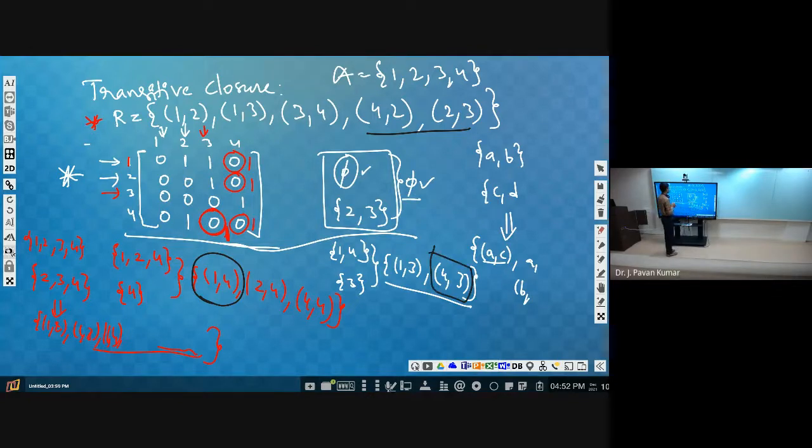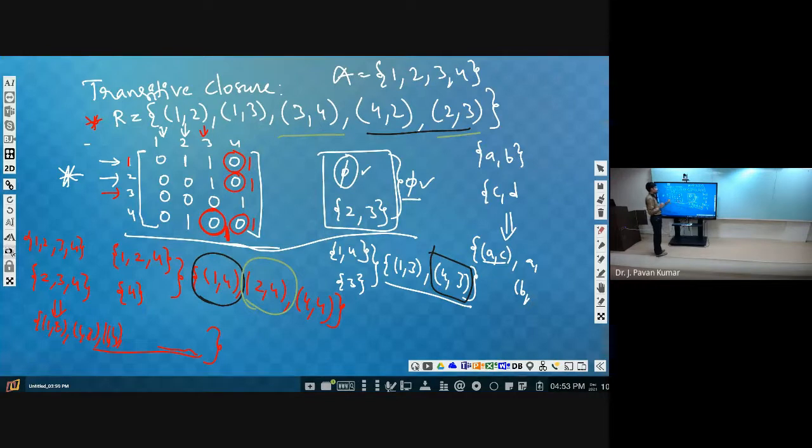Next, any other example? 2, 3 you consider. 2, 3 and 3, 4. What is the resultant? 2, 4. Is 2, 4 present? No. So did we get 2, 4 anywhere? 2, 4, here you can observe. Like this, whatever the pairs which are needed to make this relation transitive, we are able to find out by using transitive closure.